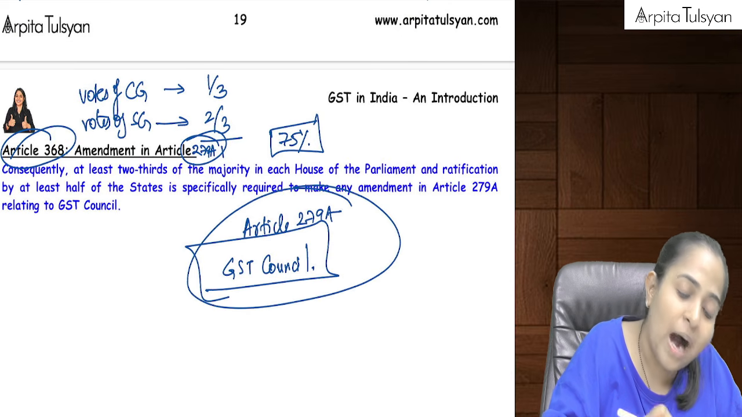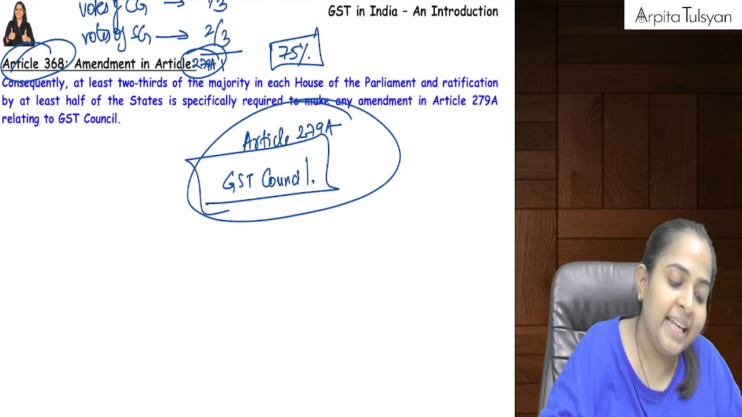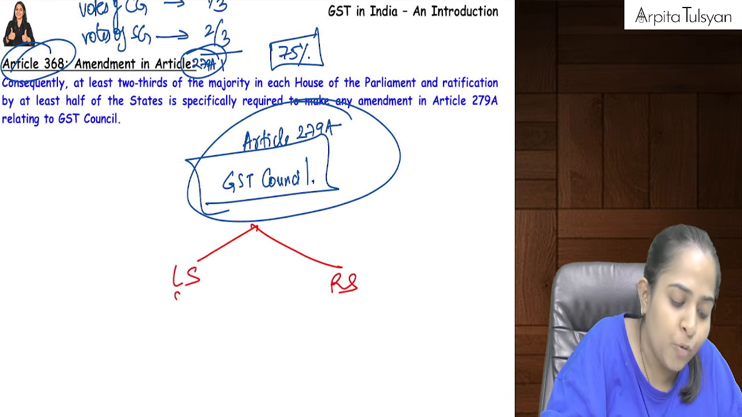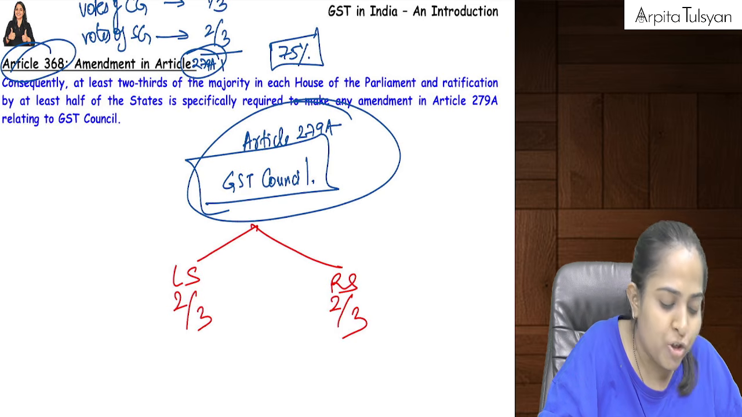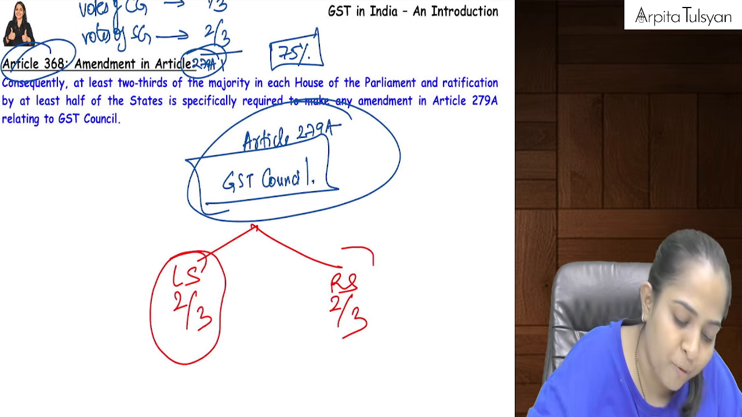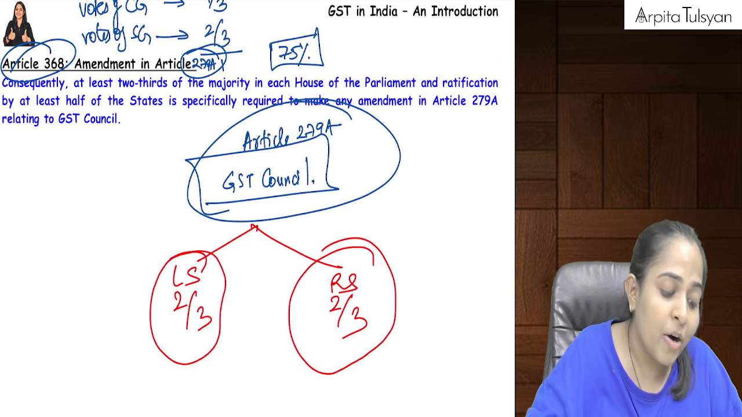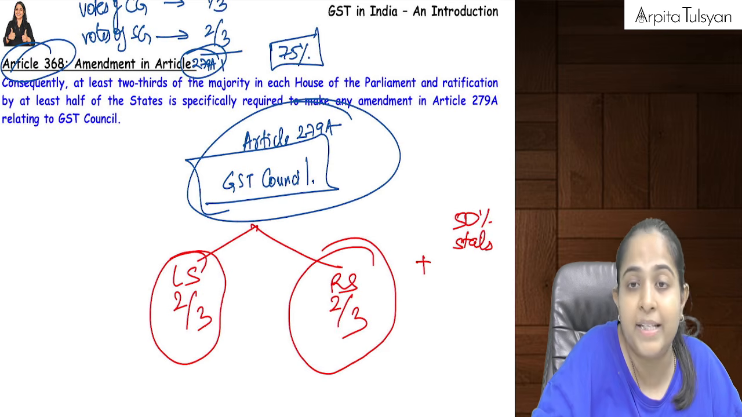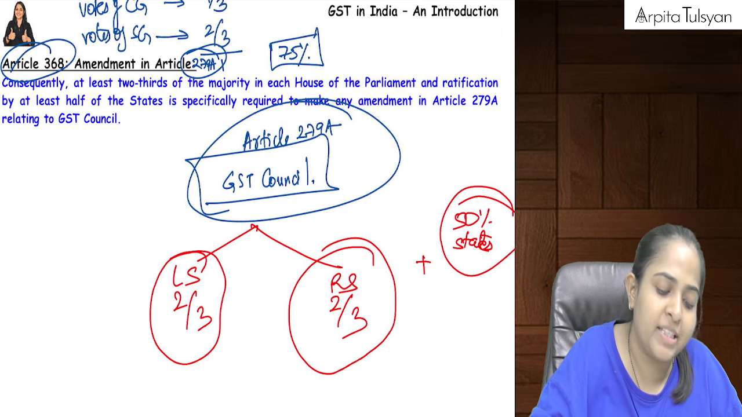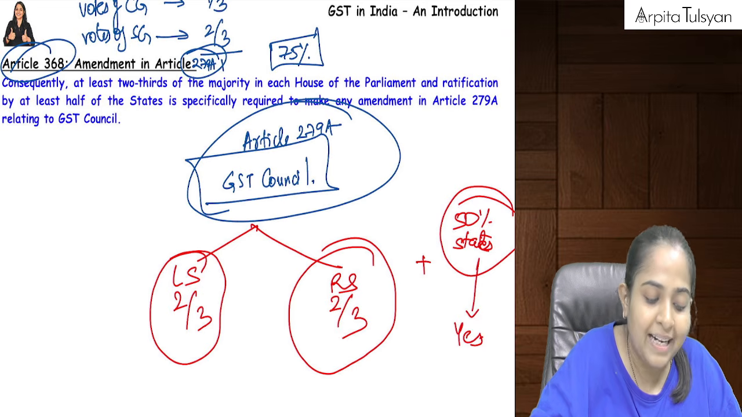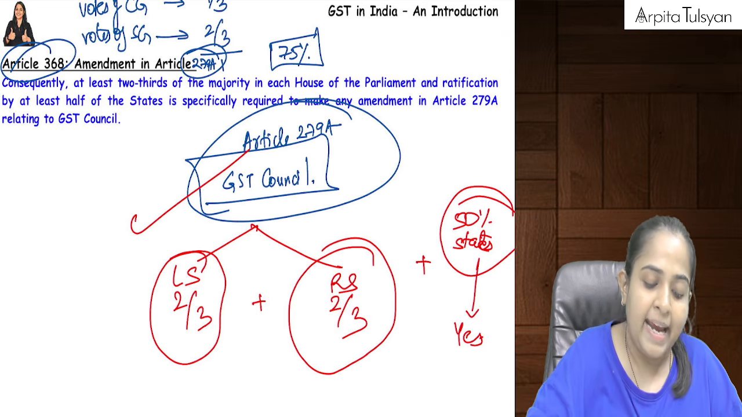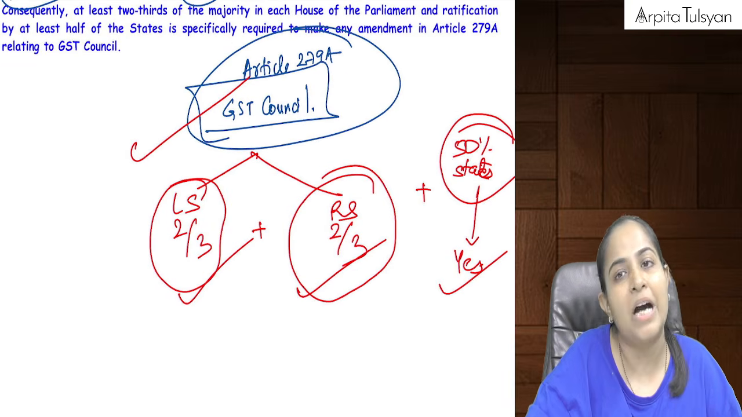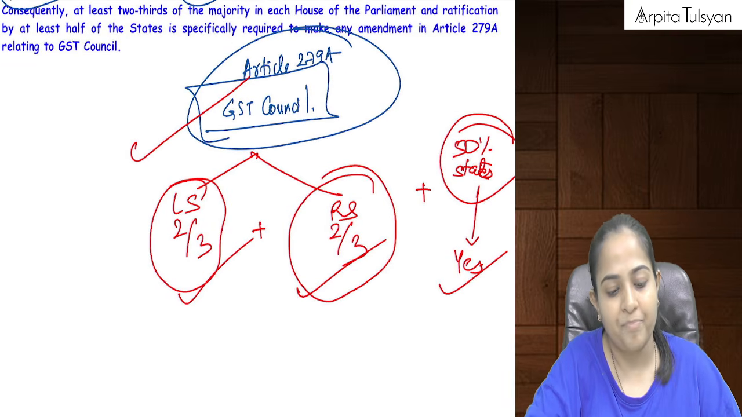So if we want to amend Article 279A, then from each House of Parliament, that is Lok Sabha and Rajya Sabha, you will have to take 2/3 voting. It should be approved by 2/3 members of Lok Sabha and 2/3 members of Rajya Sabha. After that, at least 50% of the states should say yes for that amendment in Article 279A. Only if we have got these 3 levels of approval can you do the amendment in the GST Council. Are you able to understand?